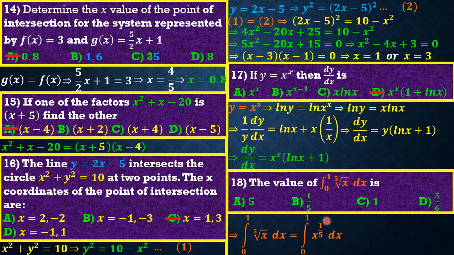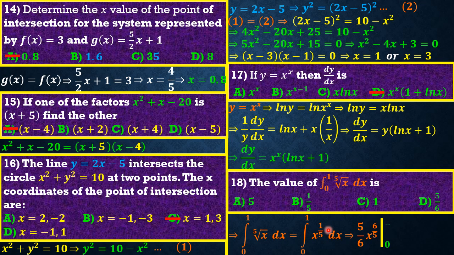To integrate this, friends, we simply need to apply the reverse power rule, which simply says that we should add 1 to the power and divide by the new power. If we add 1 to 1 over 5, we're going to have 6 over 5. Dividing by 6 over 5 means we're going to multiply with 5 over 6. So we have 5 over 6 x to the power 6 over 5.